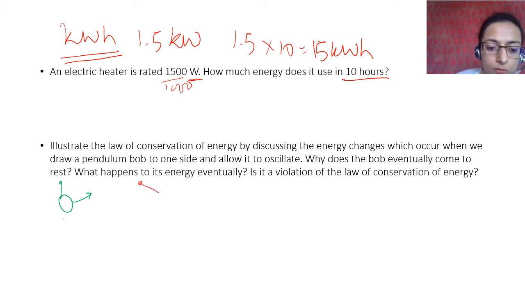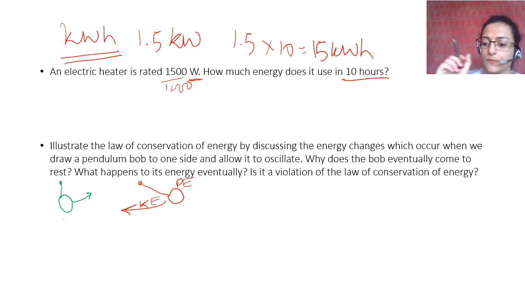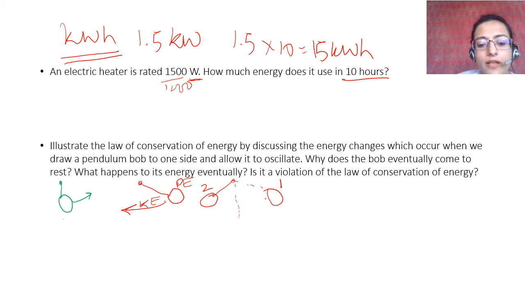So what happens when I move it to this side? It will eventually start to come back. If you leave it, this potential energy starts getting converted into kinetic energy, therefore it comes down. Now it will eventually reach the second point here. So let this be point 1, let this be point 2. It has reached the second point, and around midway the kinetic energy has been the highest.